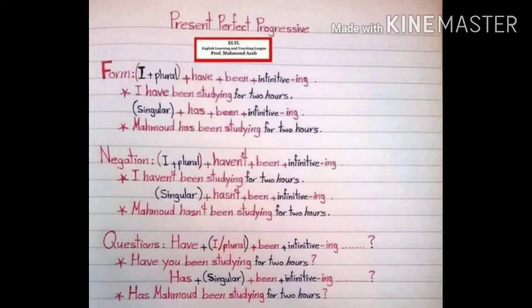Now next tense is present perfect continuous tense. This tense is also known as present perfect progressive tense. It shows that something started in the past and is continuing at the present time. This tense is formed using the construction have, has been plus the first form of the verb plus ing. Example is given. I have been studying for 2 hours.